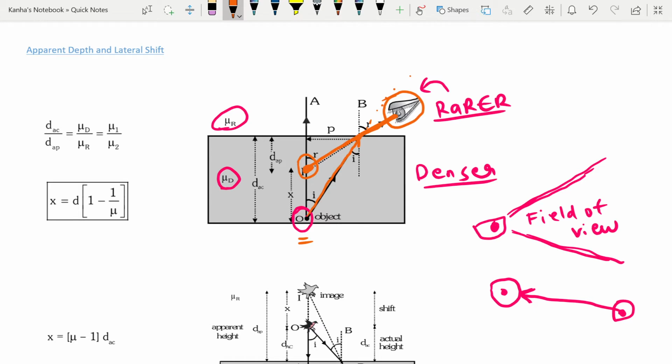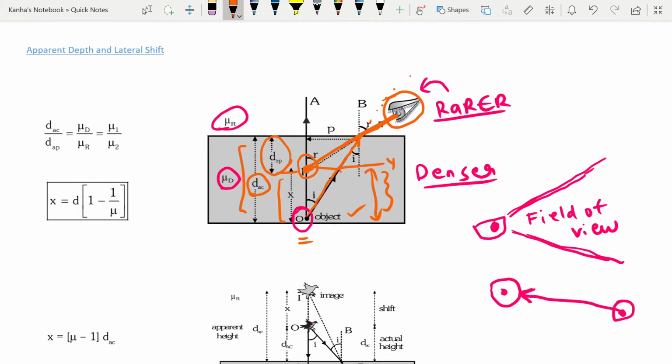And what you really need to know from here is, if this is the actual depth of the object, denoted by DAC, your eye assumes that your object is at a different depth, which is known as the apparent depth. This distance from the bottom to that apparent depth will be denoted by x, which is basically the shift. So this was your original position, and this is the position where your eye sees it. Let's call this some position y. So my eye is making an error of this much.